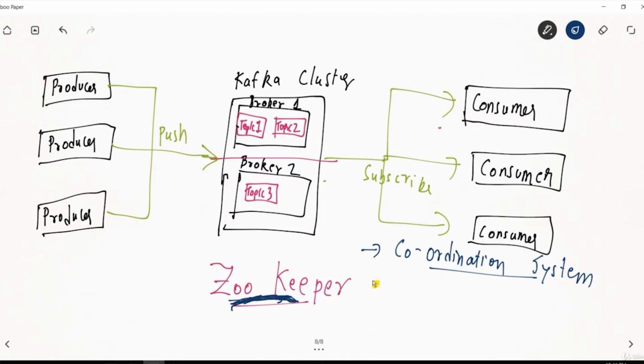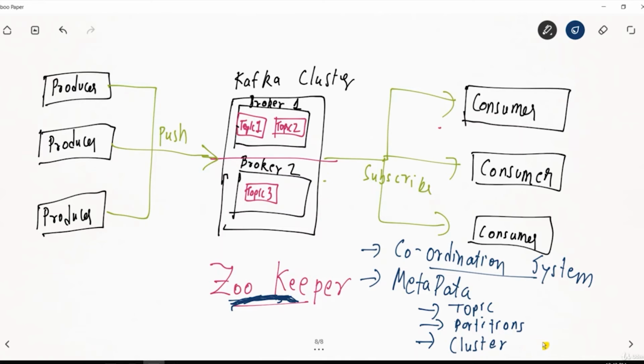In case of Kafka, it stores the metadata. Metadata includes where the topic is present, second, what the partitions are, and third, which cluster has the data.